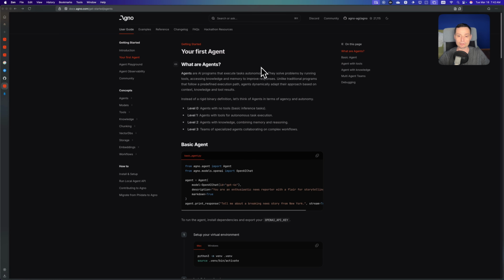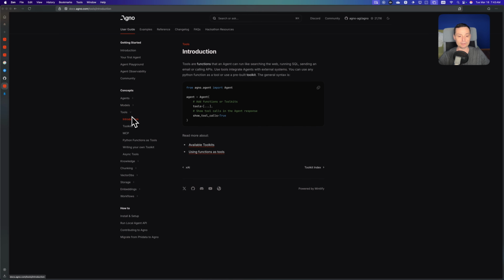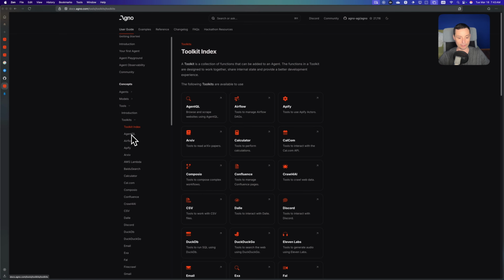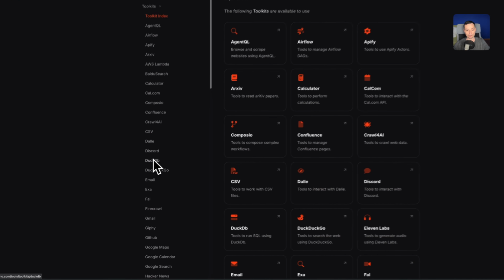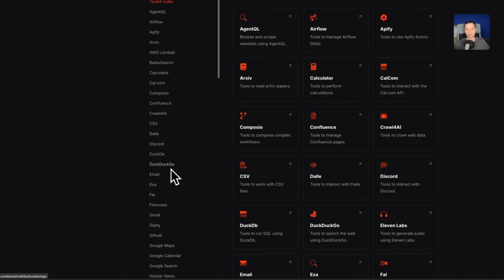Basically this is the successor of PyData. This is a Python framework that can help you build agents. You see in here you have multiple levels that you can add to your agents. You can add tools. They have a lot of tools that can be added to the agents. You see in here you have by default a lot of tools. You can add Crawl4AI, you can add DuckDB to chat with your database, you have DuckDuckGo to browse the internet, Firecrawl, and so on.